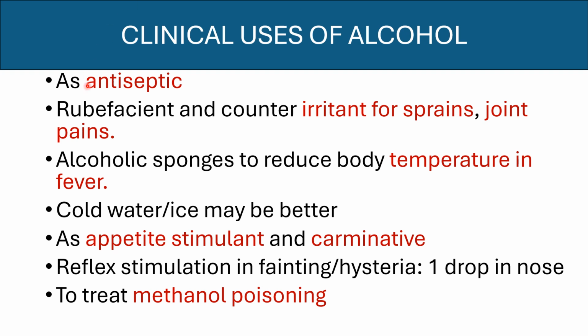Now, clinical uses of alcohol. It is used as an antiseptic, rubefacient, and counter-irritant for sprain and joint pain. Alcoholic sponging to reduce body temperature in fever. It can be used as an appetite stimulant and carminative. Reflex stimulation in fainting and hysteria, 1 drop in the nose, and to treat methanol poisoning.